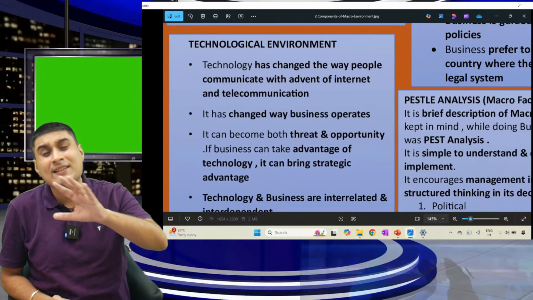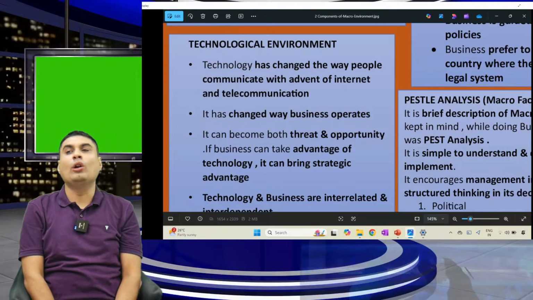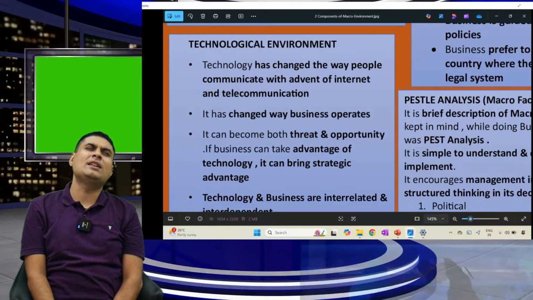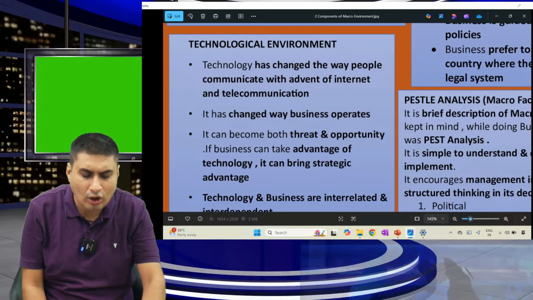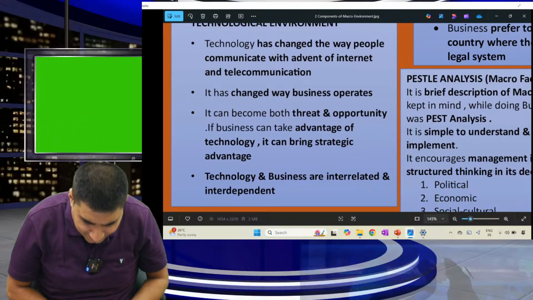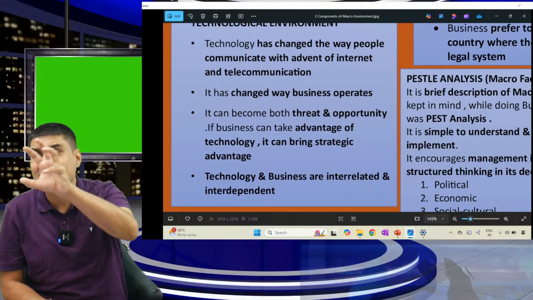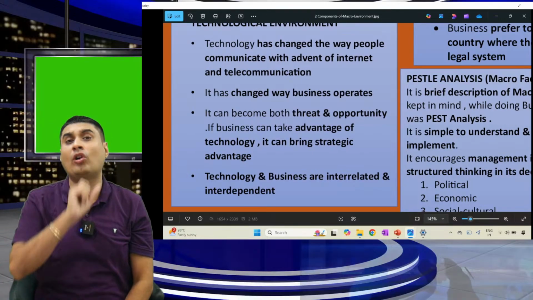Technology. Here, a very simple MCQ comes. We are learning 10 times more. Technology has changed the way business operates. Technology is both opportunity and threat. Technology and business are interrelated and interdependent. Let's take an example. Is technology a threat or an opportunity? Both. It's a threat for whom?